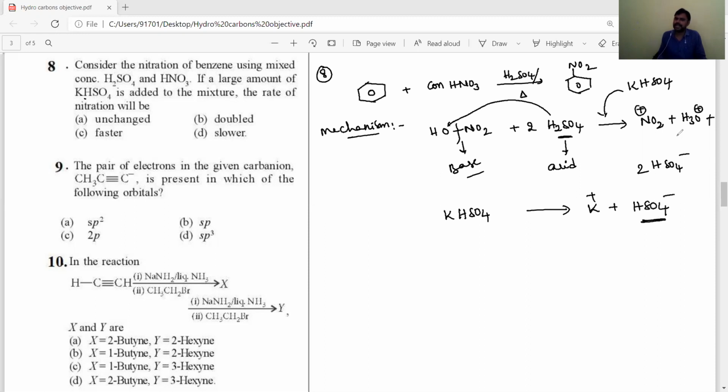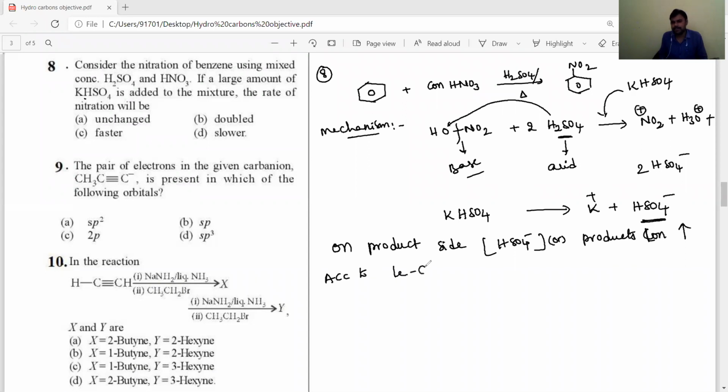So on the product side, the concentration of HSO4 minus, or the products' concentration, increases, according to Le Chatelier's principle.